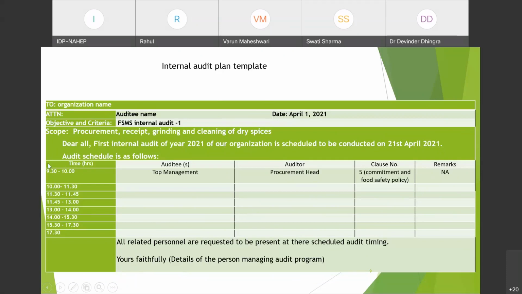तो यहाँ पर timings आएंगे, time. Each time, who is the auditee? For example, मैंने यहाँ पर एक auditee लिखा है, top management, auditor, procurement head, clause number 5, commitment and food safety policy. This is the clause number of ISO 22000. So this is how the audit will be planned against each department.